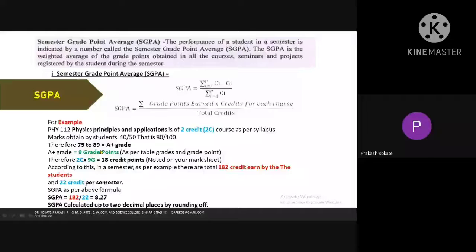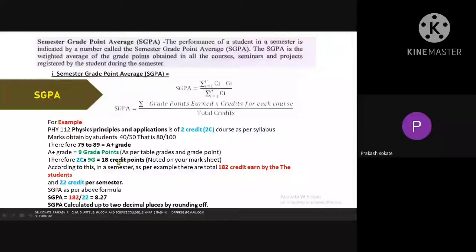75 to 89. Why? Because the student has got 80%, 80 marks out of 100. Actually, how much did he get? Only 40 marks out of 50. Out of 50 means internal and external total overall 40. So therefore, it is 80 out of 100, and for that 75 to 89, it is A plus grade. 9 grade points for the A plus grade as per table. So therefore, 9 into 2 becomes 18.